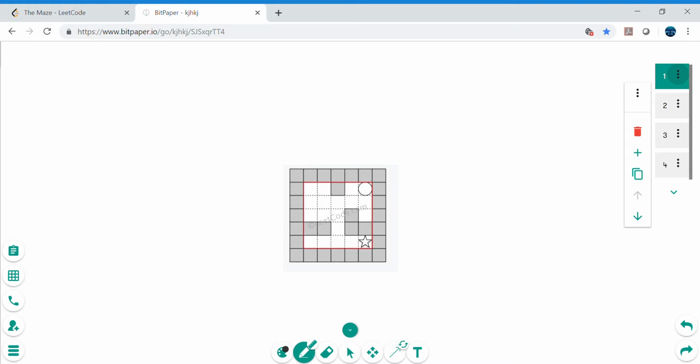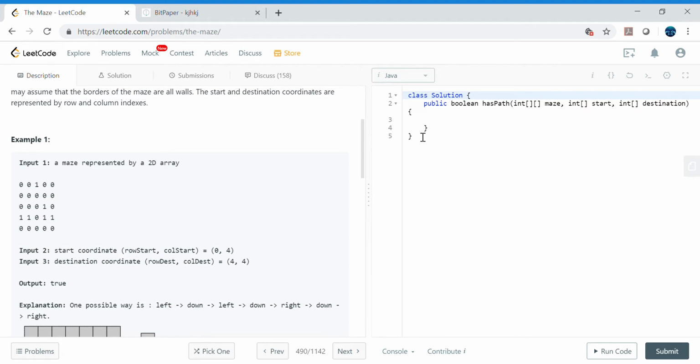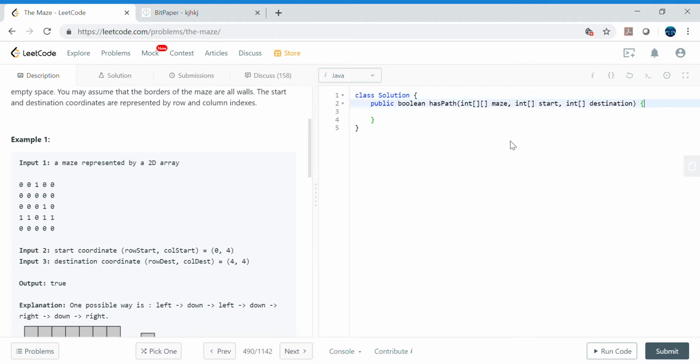So now to solve this problem, there are two important key observations here. One, that the ball will not stop until it hits the wall, and second is after hitting the wall it can go in any direction. So if we think about the first approach, like the ball will not stop, right? Or let me go ahead and write here itself because it's more text friendly. So the first observation is the ball will not stop. So how can we implement this approach in an algorithmic way? If the ball is not going to stop, then what I need to do is, in some while loop or something, just keep rolling the ball until I hit the wall, right?